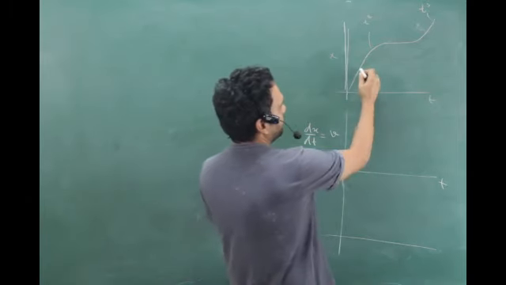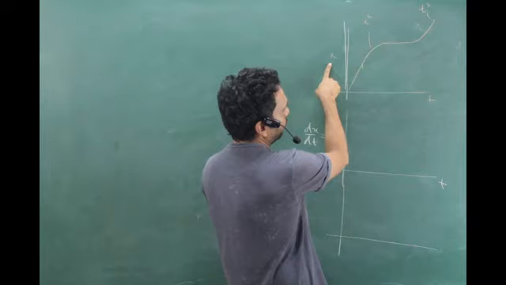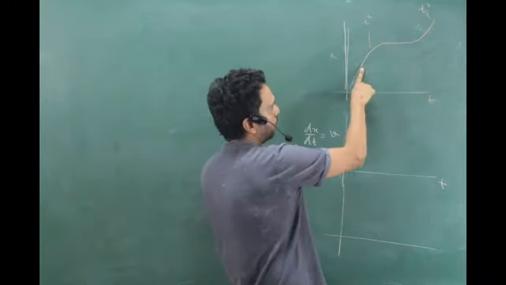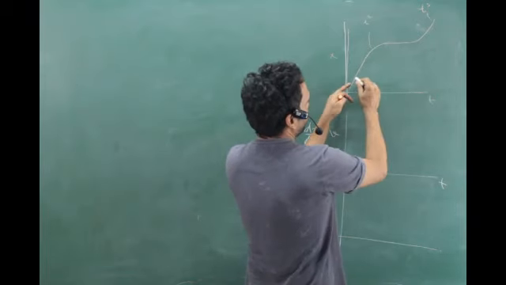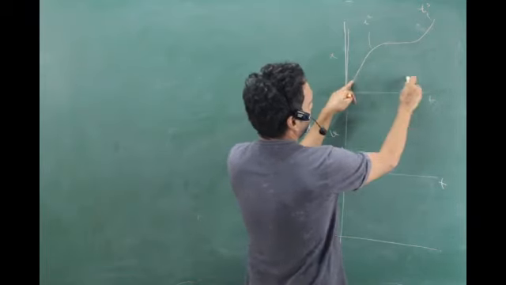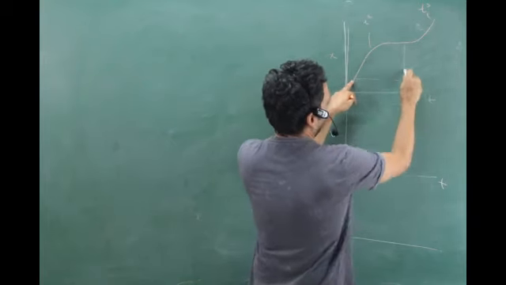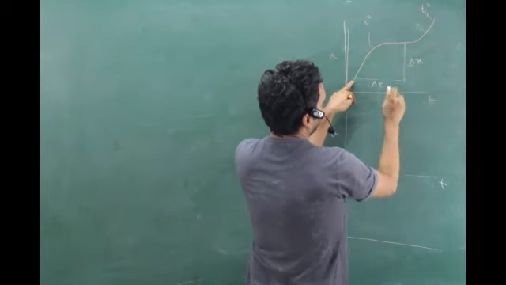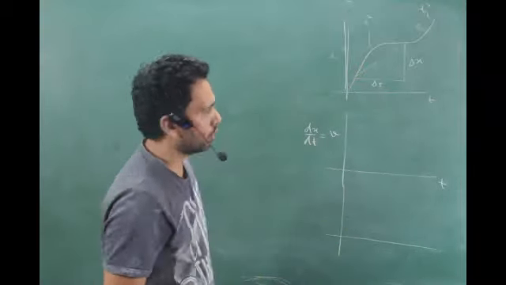Slope means change in the vertical length, which is displacement over here, divided by change in time. For slope we are not going to take long spans because it is going to give me the average. If I ask for the average velocity from here to there, I'll take this long span and it is absolutely all right. I'll get the change in displacement delta x, change in time delta t, and this by this is the average velocity.